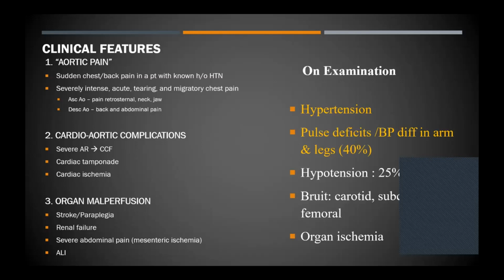So in examination, we find that most of these patients tend to be hypertensive and can also have a pulse deficit between the upper limb and the lower limb pulses. This is because of the dissection pathology affecting the aorta. It's uncommon to see hypotension, but this may be seen in type A dissections. Patients can also have bruit in the carotids or the femorals and features of organ ischemia.